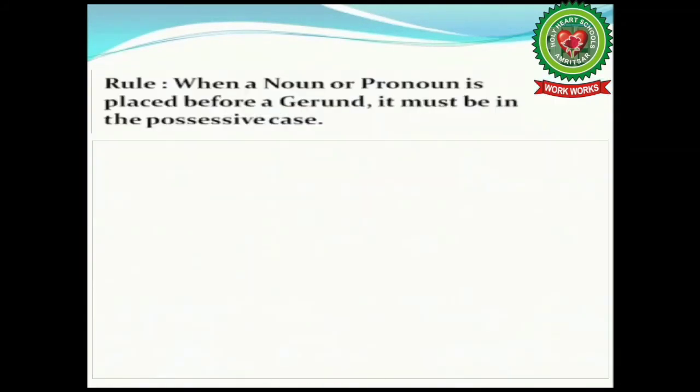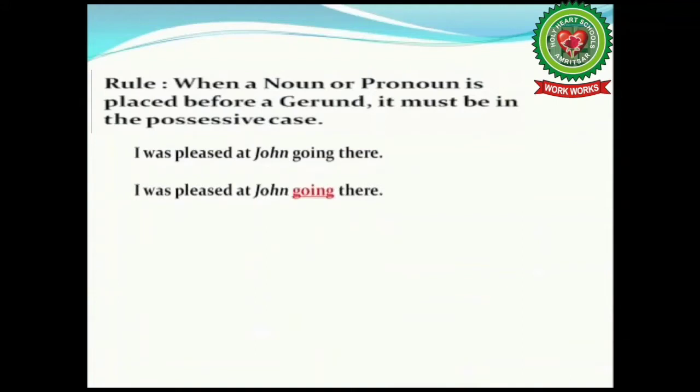Now, see the rule. When a noun or pronoun is placed before a gerund, it must be in the possessive case. I was pleased at John going there. Children, can you identify gerund here? The gerund here is going. That is first form of verb plus ing. Now, what is the noun given before going? Yes, we are talking about John.